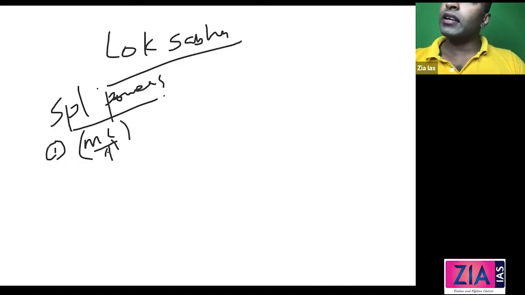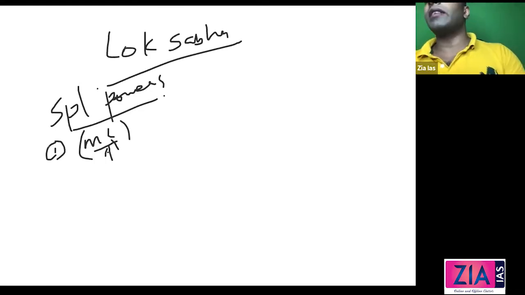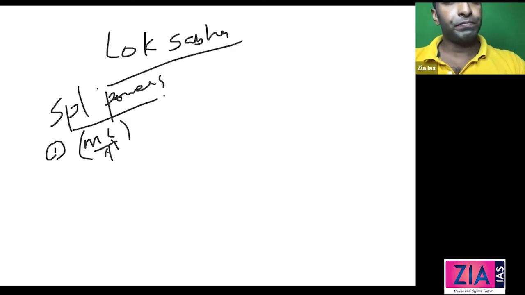Now, who will decide whether a bill is a money bill or not? It is the speaker of Lok Sabha who will decide whether the bill is a money bill or not.